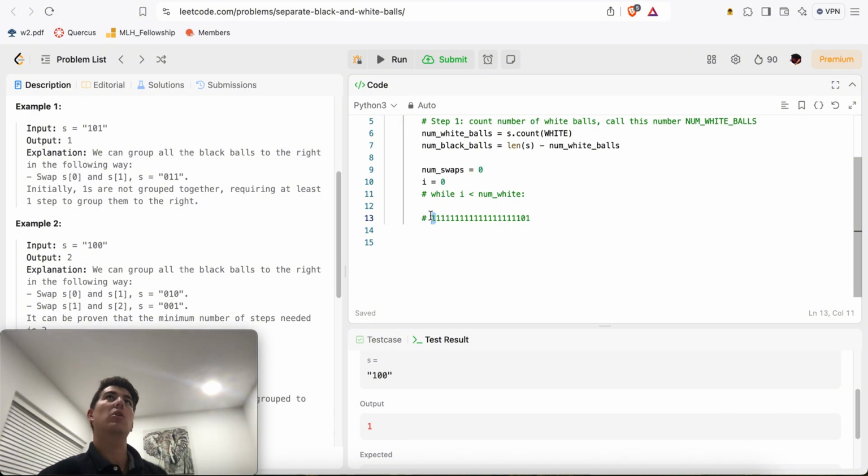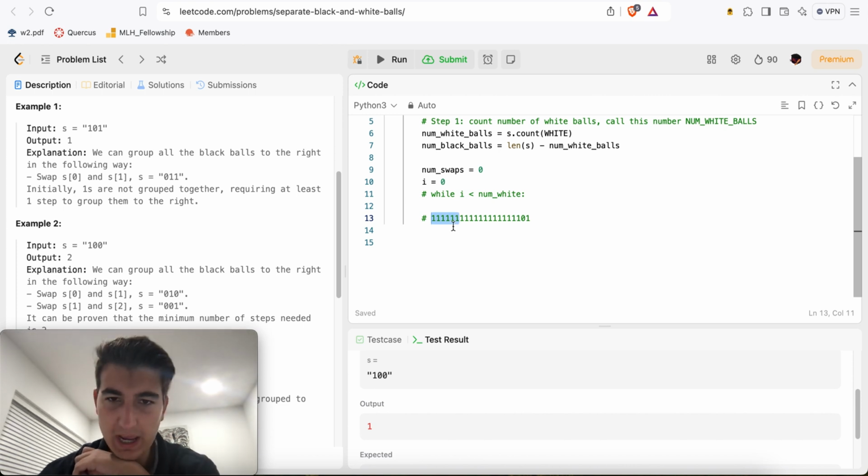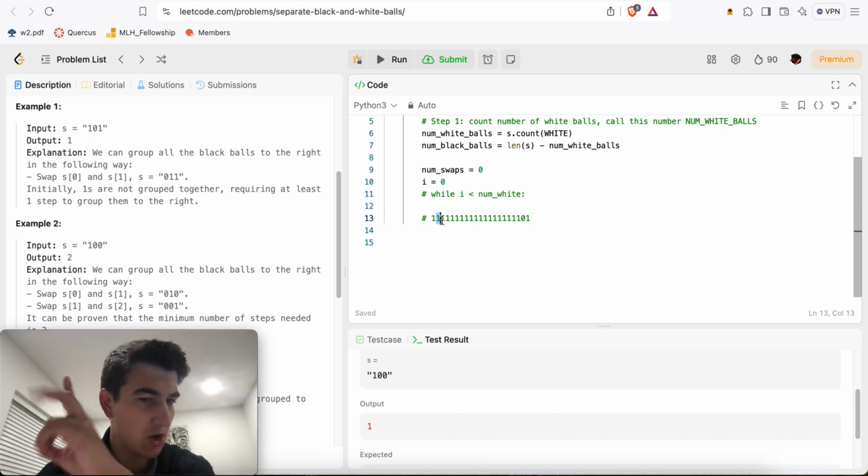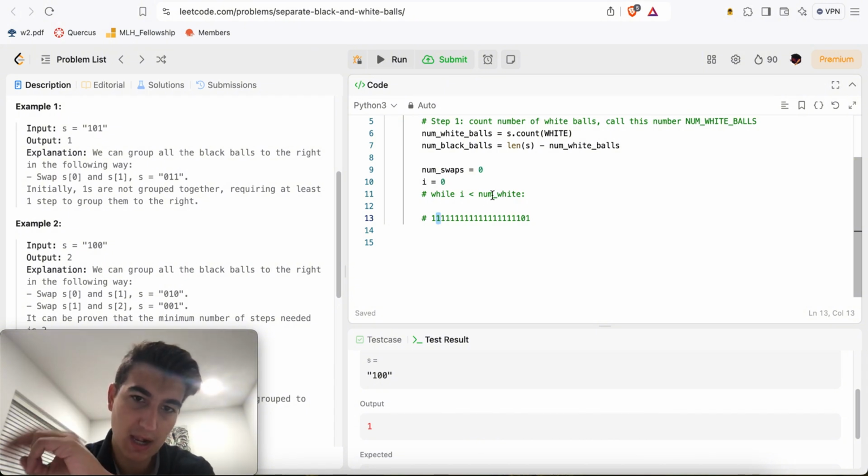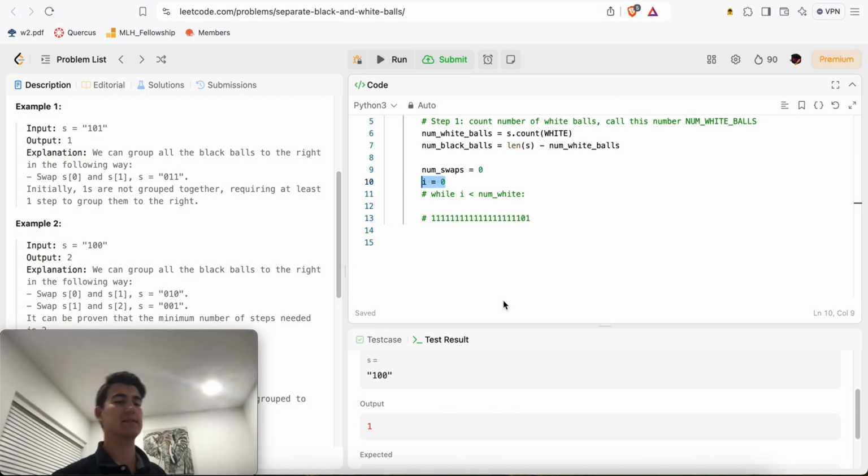So, okay, I can also do this greedily, right? Whatever first white ball I have, I'm going to put that at the leftmost index. Whatever second ball, okay, this is going to make a lot of sense, right? The first white ball, I might as well put it in the very first index, right? So however many swaps that's going to take.